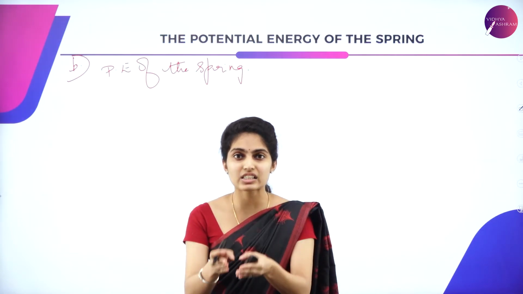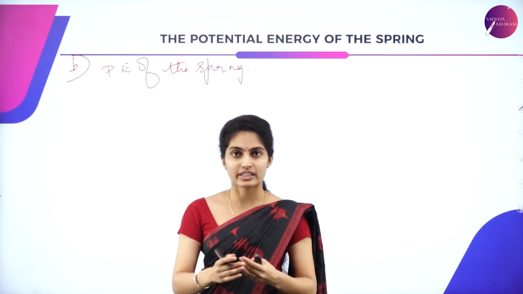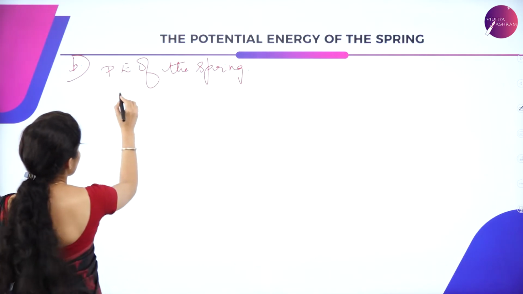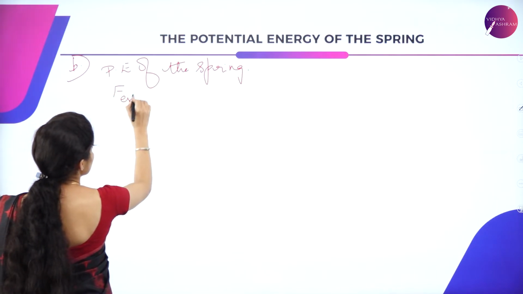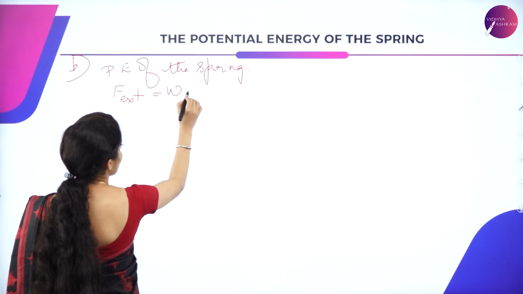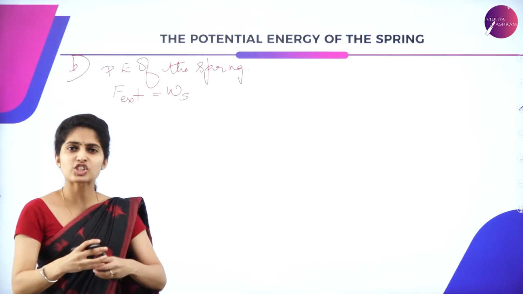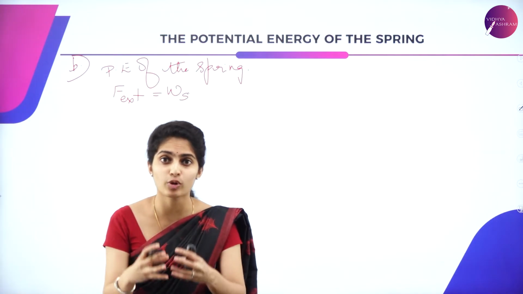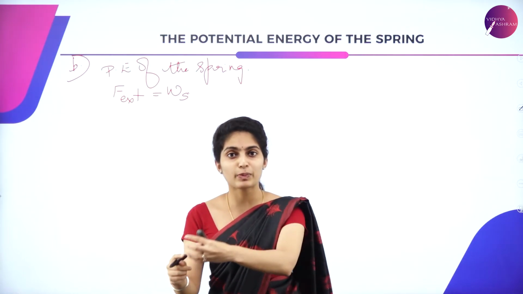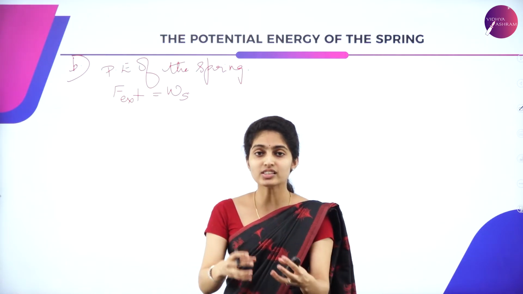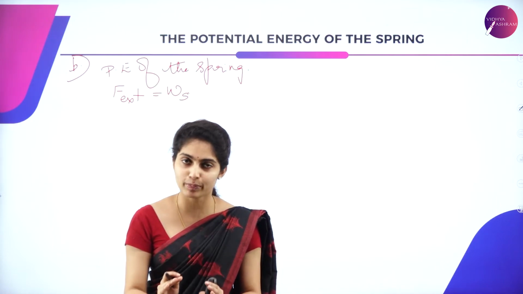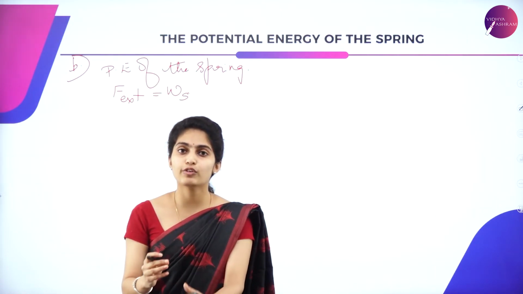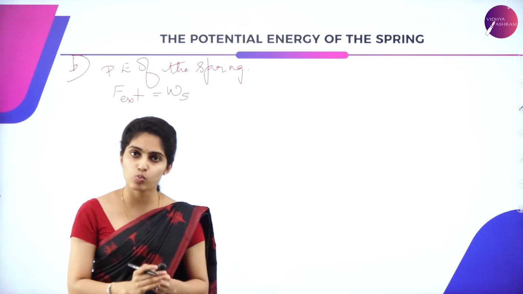So when an external force is applied, the work is done. So you can just tell the external force is equal to the work done. How much ever external force you apply on a block and you pull, the spring also is being stretched. That is, there is a work done on a spring. So the external force is equal to the work done.